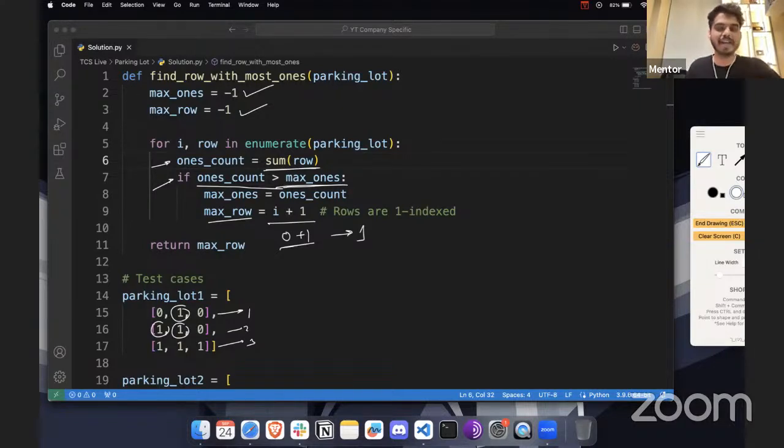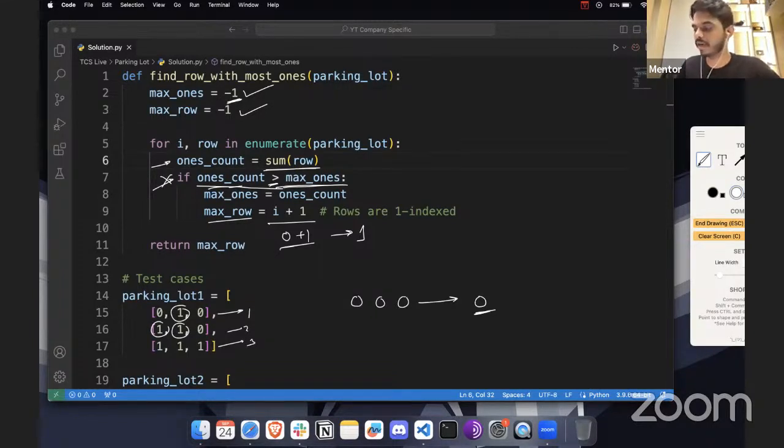Now, why have we initialized the maximum ones as -1? Because, for example, let's say there was a row where all the spaces were empty. In this case, the sum of ones is going to be 0. If I compare this value with the ones count, and we are checking if it's greater than max count, this condition would have been false.